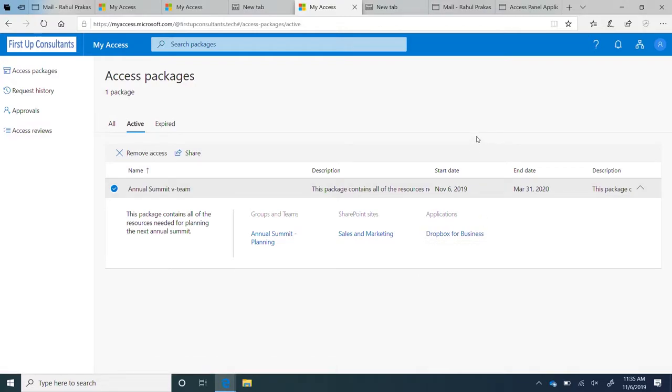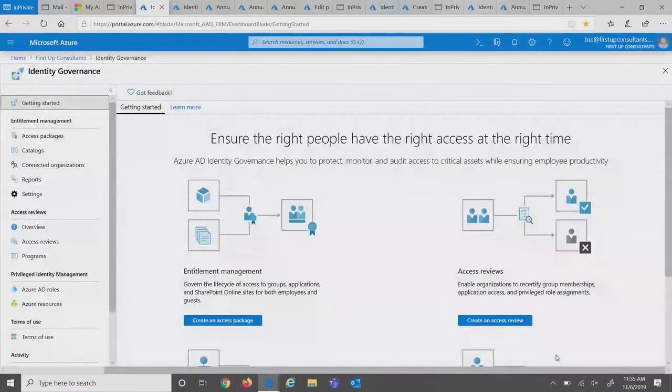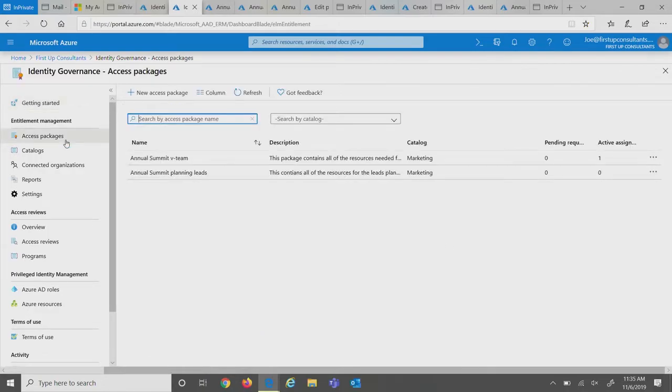So now that we've talked about how you can set all this up, I'm going to walk through how you can go through the Azure side or the Azure portal and create all this. All right. So I'm jumping into the Azure portal. Within the Identity Governance blade, I'm going to go ahead and click in on Access Packages. Within the Access Packages, I've created a couple here. I'm going to go ahead and click in on the vTeam.